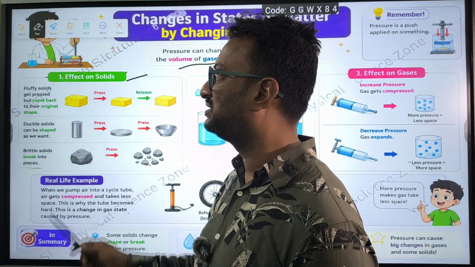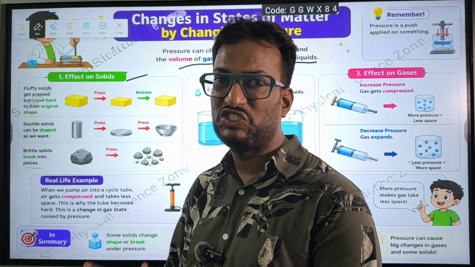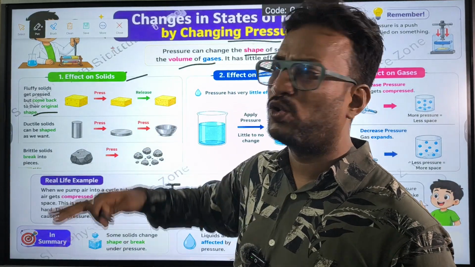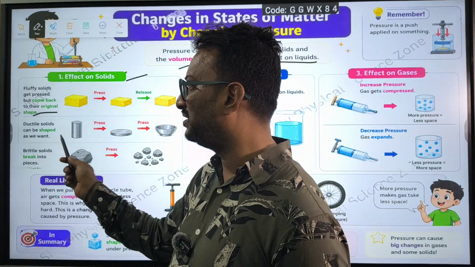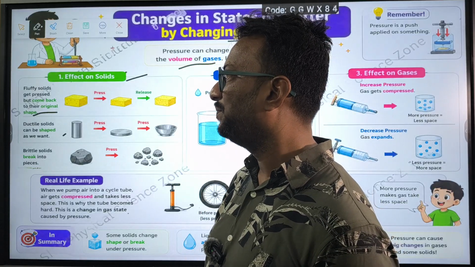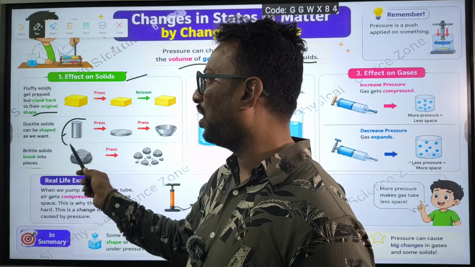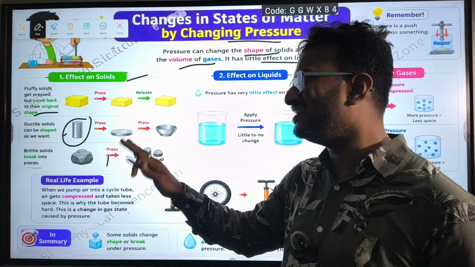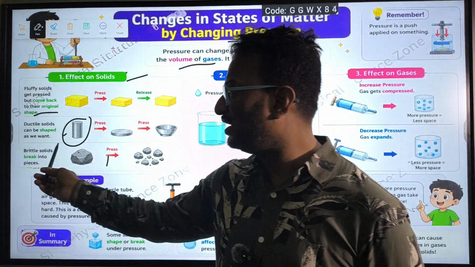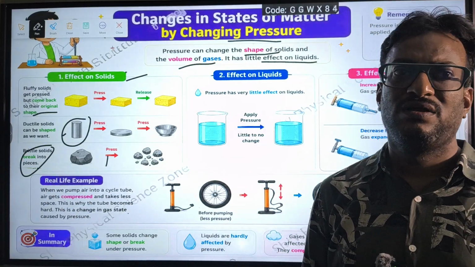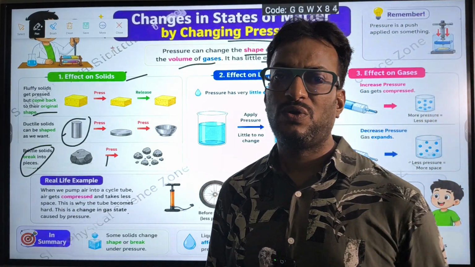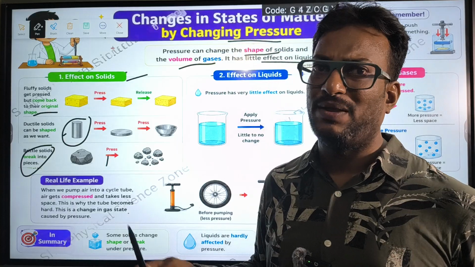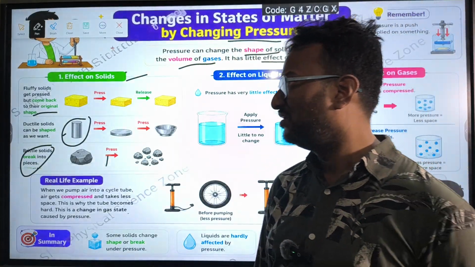See, effect on solids. Fluffy solids like sponge and bread get pressed but come back to their original shape once you release the pressure. Ductile solids can be shaped as we want. Hard substances, when we apply a large amount of pressure, we can change their shape. There are brittle solids like glass pieces, even mud. These solids are brittle, meaning they will break down. So these are the things.